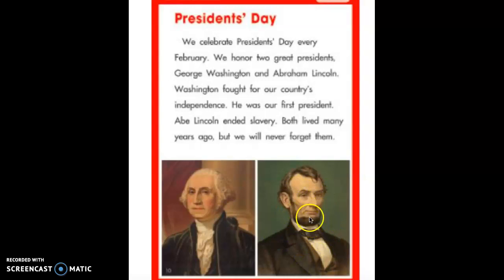Washington fought for our country's independence. He was our first president. Abe Lincoln ended slavery. Both lived many years ago, but we will never forget them.